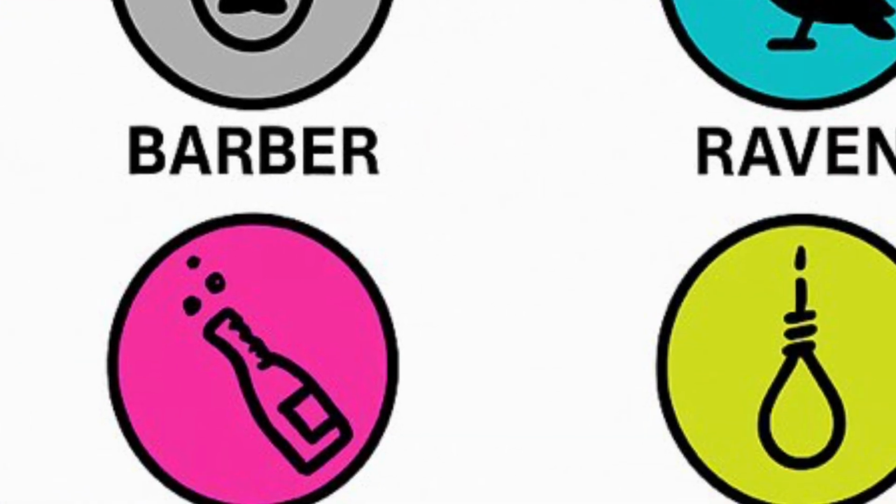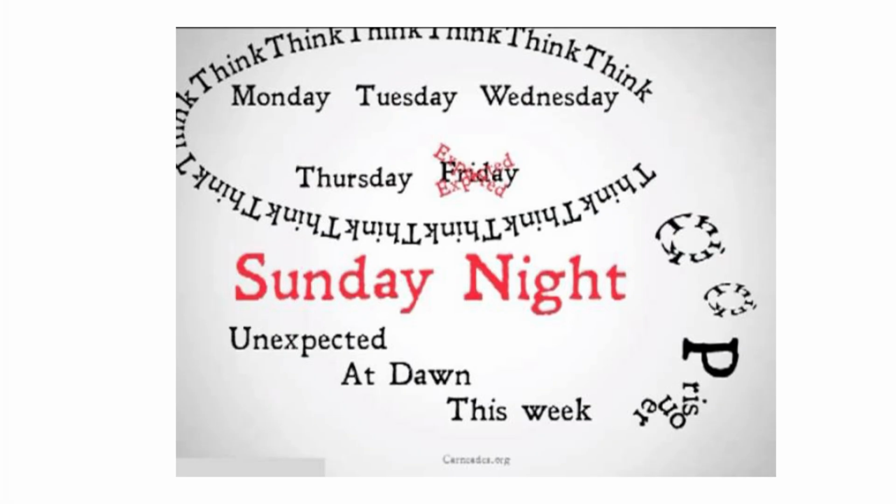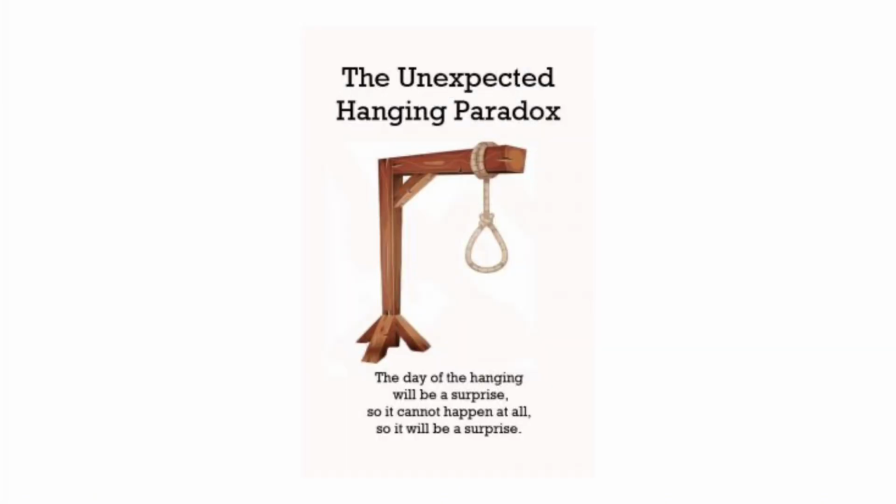11. The unexpected hanging paradox. A judge tells a prisoner, "You will be executed next week and it will be a surprise." The prisoner thinks, if it's Friday and I'm still alive, then the execution must be Saturday. But that wouldn't be a surprise. So it can't be Saturday. Then not Friday either, not Thursday, so it won't happen at all. But the execution happens suddenly, and the prisoner is shocked. The prediction came true. It was a surprise. This paradox shows how our reasoning can outsmart itself.